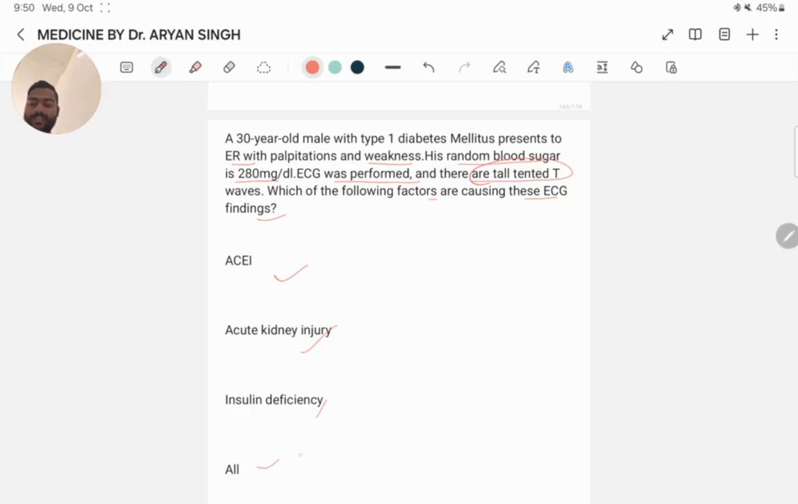Here the answer is all, because the tented T waves on ECG are due to hyperkalemia caused by the effect of ACEI, AKI, and insulin deficiency. Causes of hyperkalemia, what can they be?